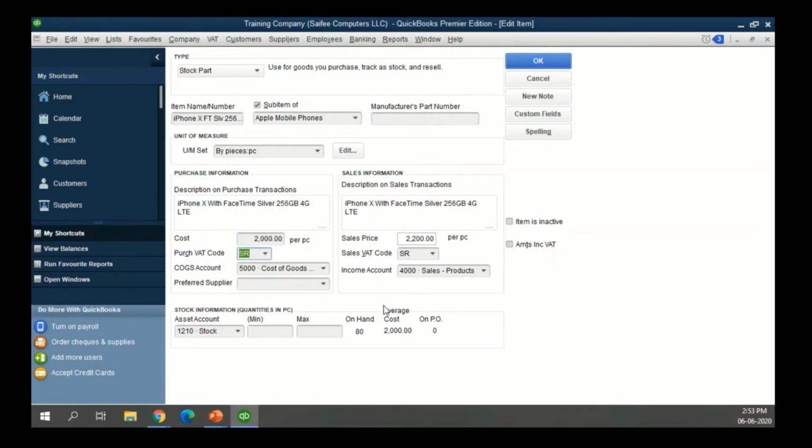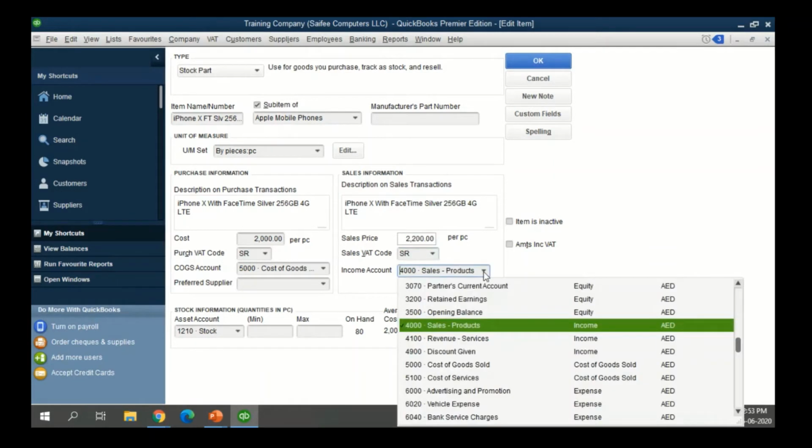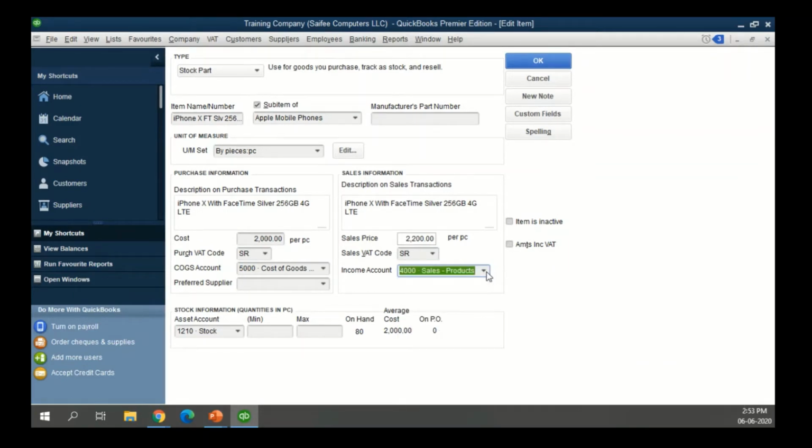What is the value added tax code which is associated with it? If tax is required, then yes, it's a standard rated SR. Cost of sale account, you can mention a preferred supplier. You can have a preferred selling price, and you need to link it to your appropriate income account. In this case, we have linked it to our sales of products. Now, this would typically depend on companies' requirements, like how they want to do the linking.